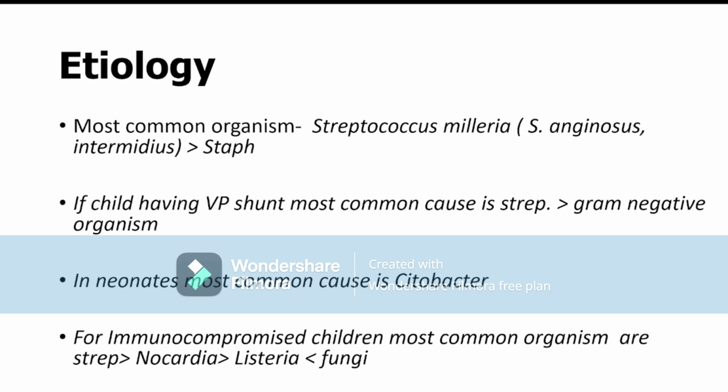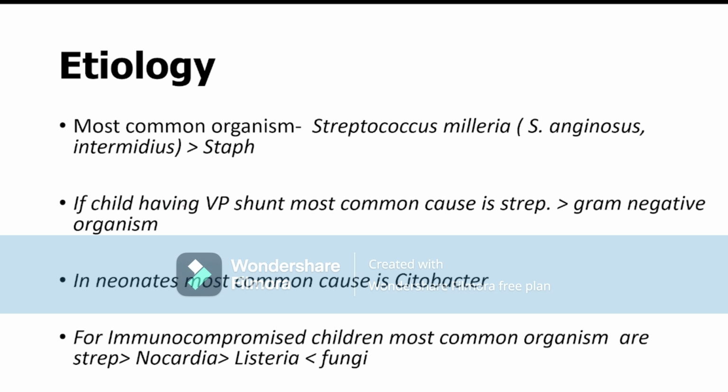Now the most common etiology. The most common organism causing brain abscess is the Streptococcus milleri group. That means the Streptococcus milleri group is the most common organism causing brain abscess. Among the Streptococcus milleri group, the most common organism is Streptococcus anginosus, and after that Streptococcus intermedius, and Staph is the second most common organism causing this brain abscess.